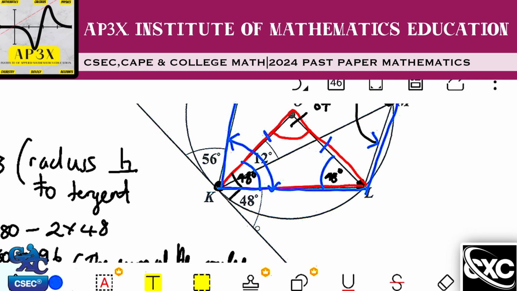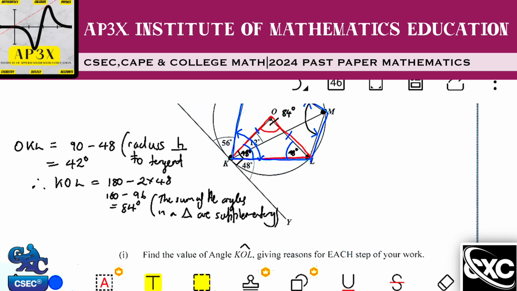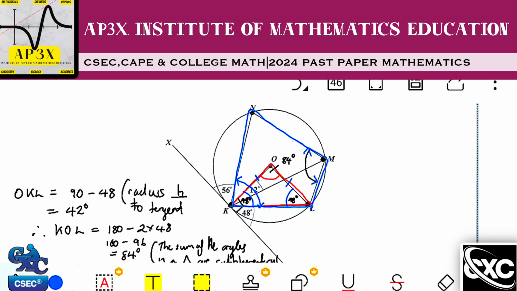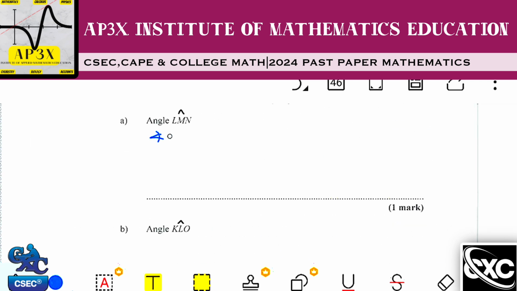Now if you look, the 56 degrees and the angle that we're looking for, along with the 48, basically add up to 180, because in fact XKY is a tangent, which is a straight line. So the 56 plus the angle that we're looking for plus the 48 on the outside sums to 180. So already I'm going to just go ahead and write my first statement. So first step is to say angle NKL is therefore equal to 180 minus 48 plus 56.